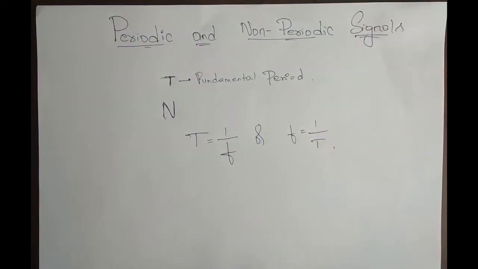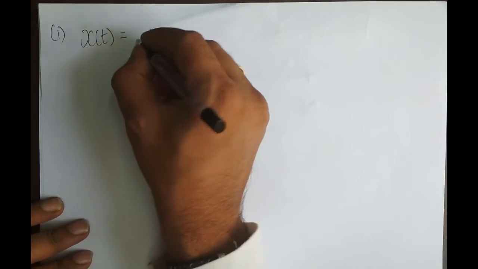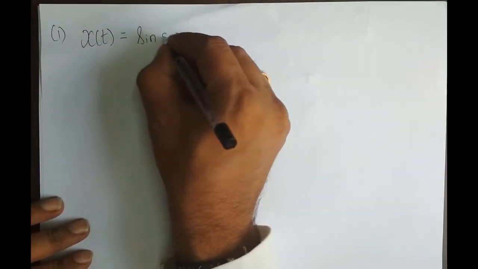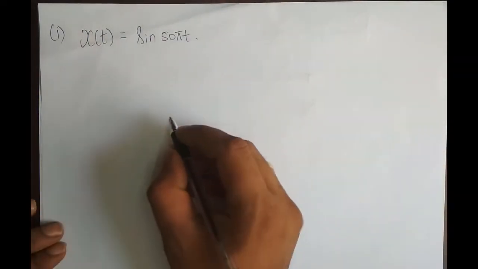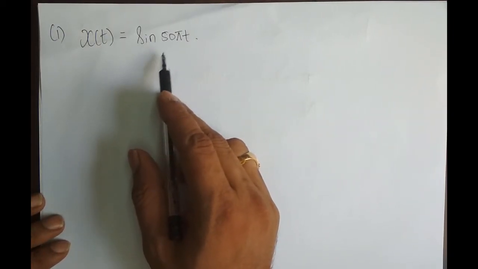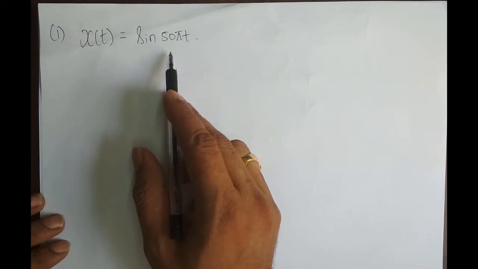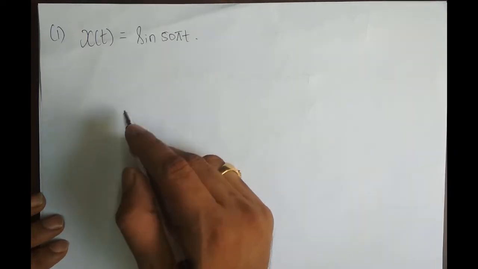Now we shall take up a few problems on finding the periodicity of a signal. The first problem, problem number 1: x of t, a continuous time signal, is equal to sine 50 pi t. Our aim here is to check whether the signal is periodic. If it is periodic, then find its fundamental period. So I have to check whether this signal is periodic, and if it is, I need to find its fundamental period.